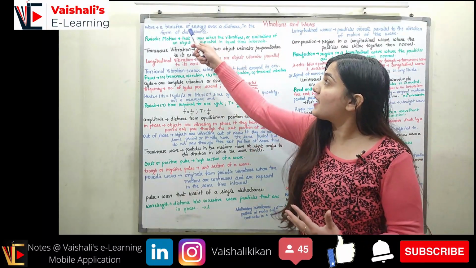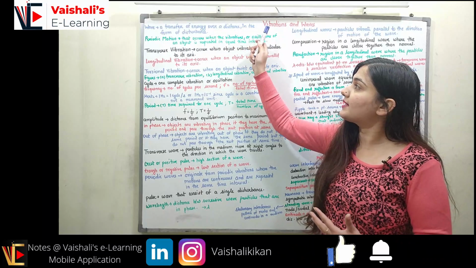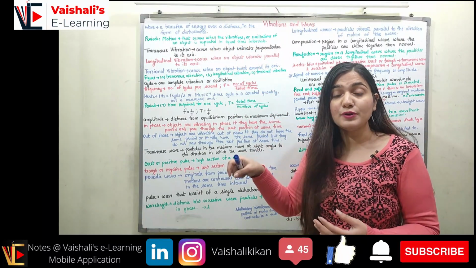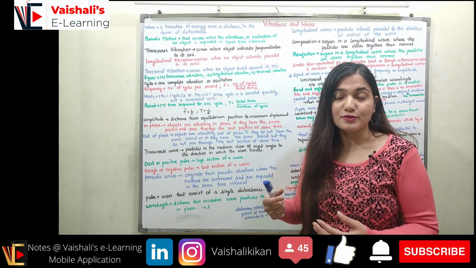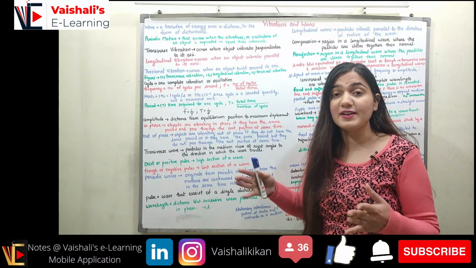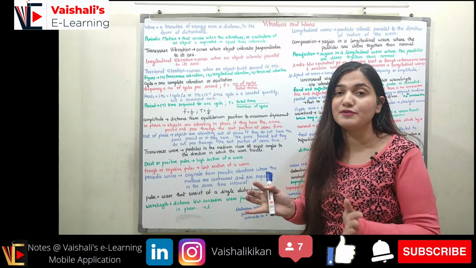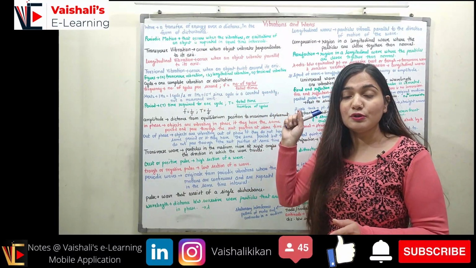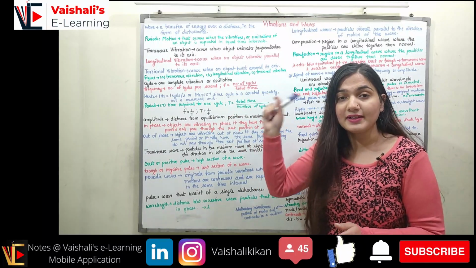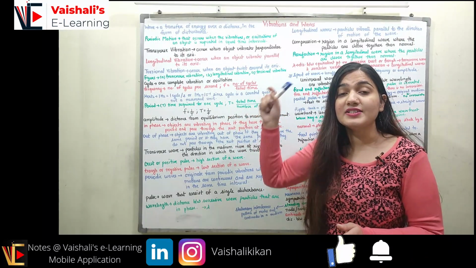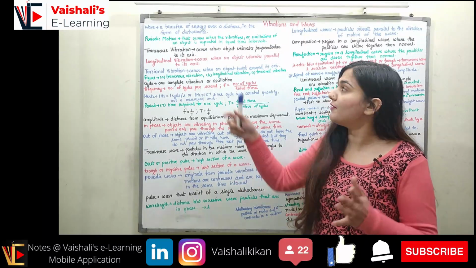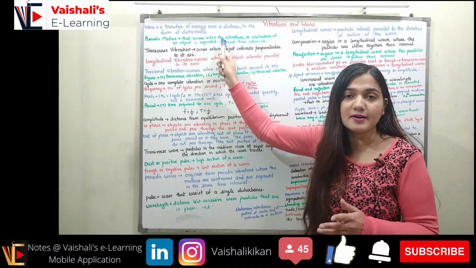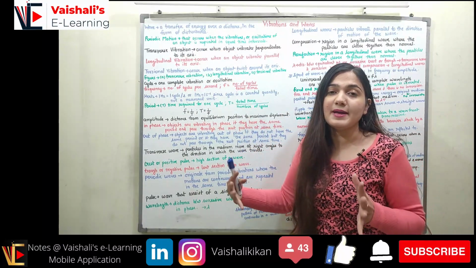A wave is the transfer of energy over a distance in the form of disturbances. So when you are dropping a stone in stagnant water, what will happen? You will see some waves around it, the circular waves you can see. So this is a transfer of energy actually. The stone you threw was having kinetic energy, transferred in the form of waves. So it is a transfer of energy over a distance in the form of disturbances. Waves are the disturbances, right?